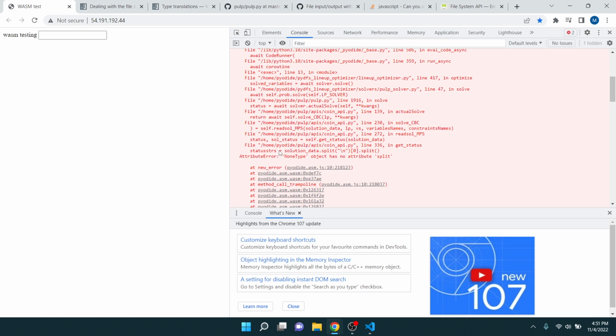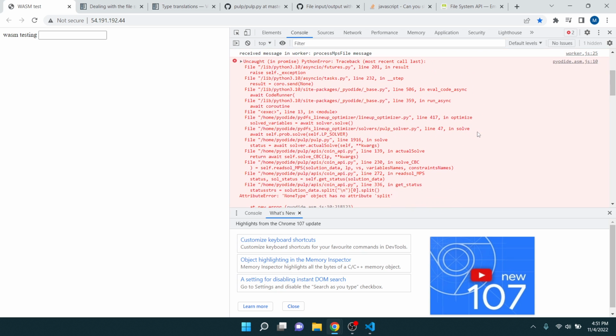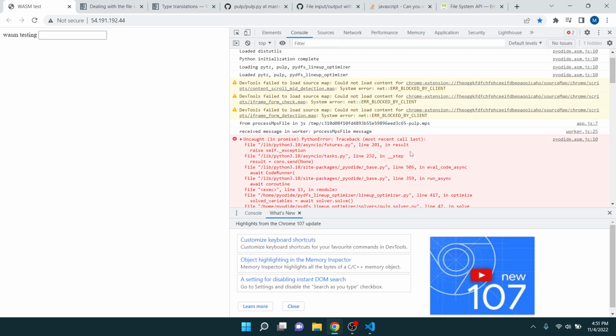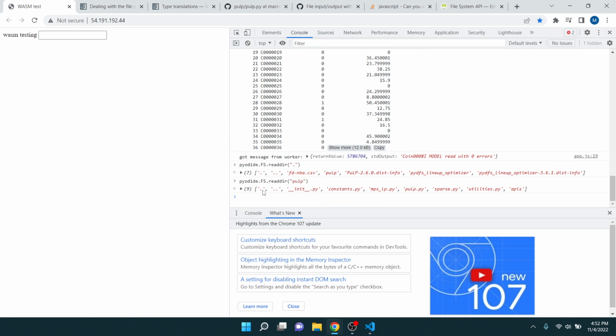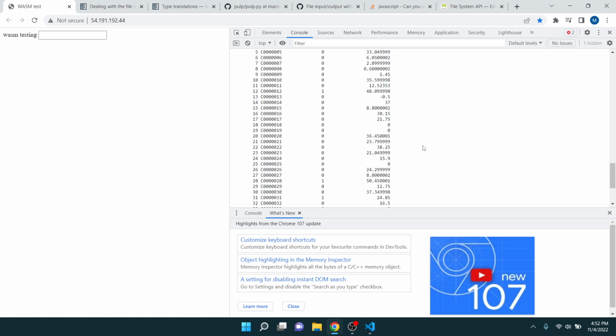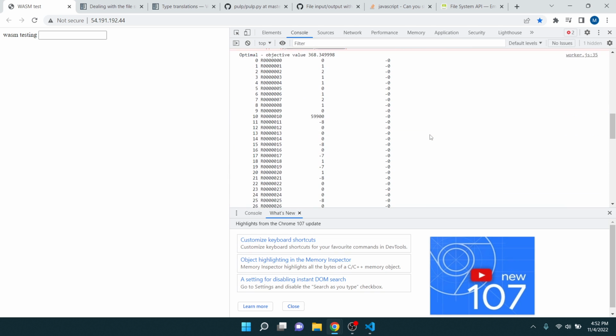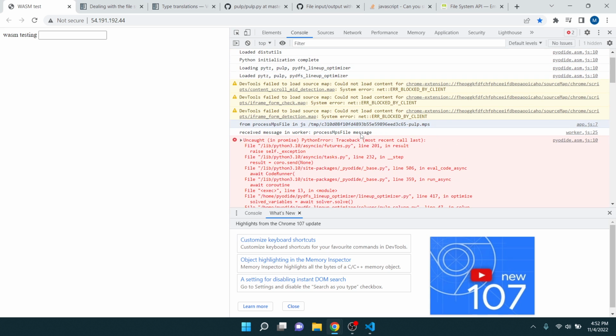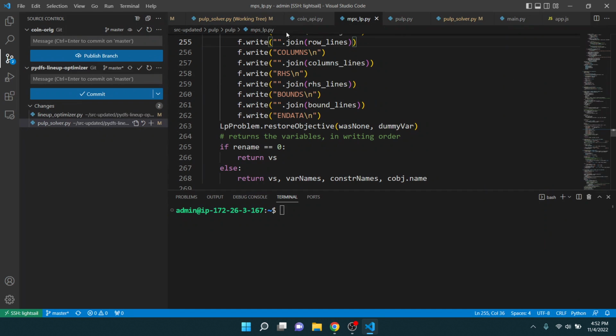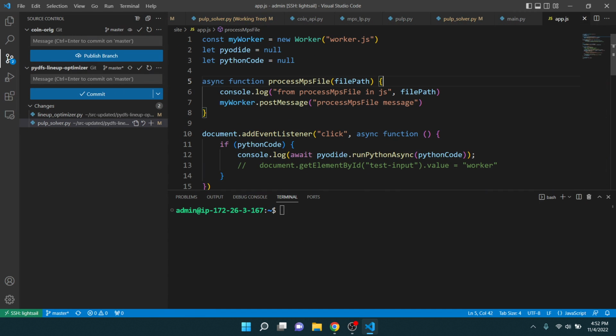This is actually after it's trying to read the solution. So what we are doing though is, does it create a temp folder? So what we are doing is passing the file path. You can see that here being logged out. Passing that back to this JS function, which is here. And that's being logged out here.